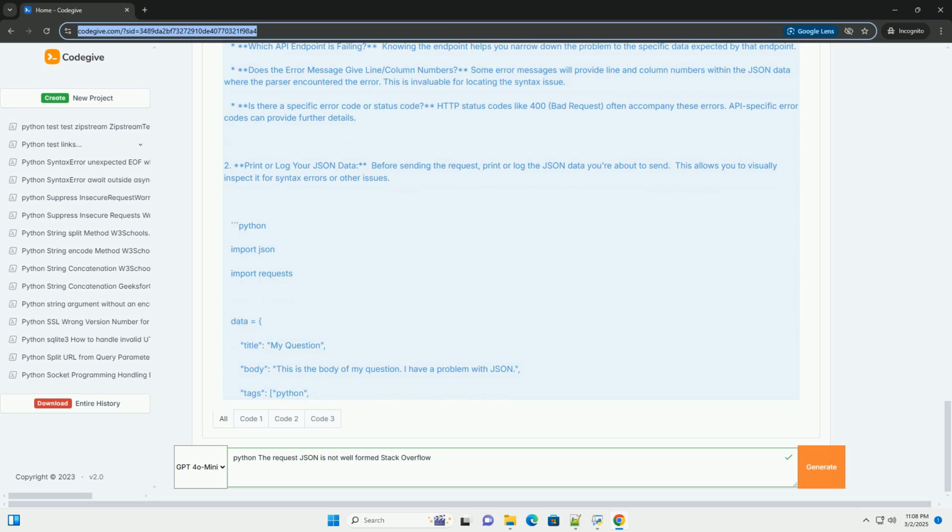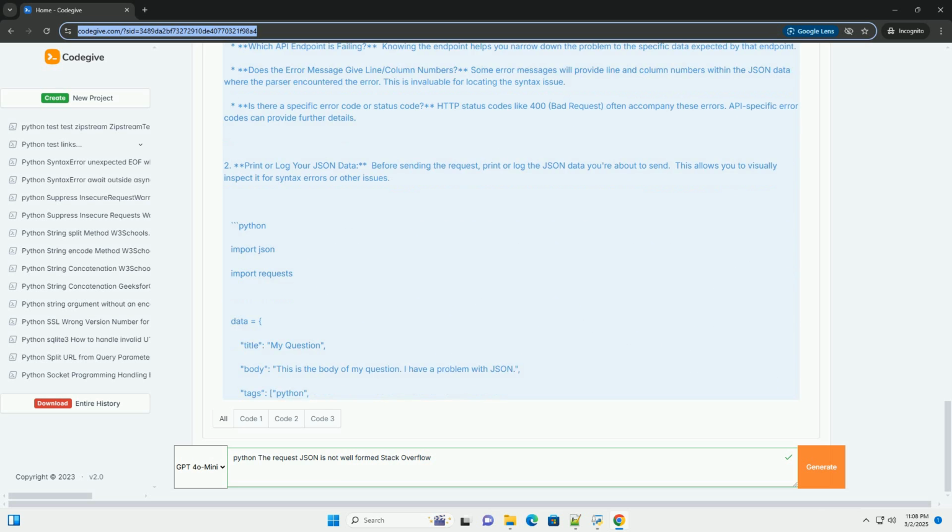structure, field names, data types, and any specific formatting requirements. Make sure your JSON data conforms to the API's expectations. 5. Use a network inspector, like the browser dev tools. If you're making the request from a web browser, use the browser's developer tools network tab to inspect the actual HTTP request that's being sent. You can see the request headers, the request body (JSON data), and the response from the server. This can help you verify that the JSON data is being sent correctly.